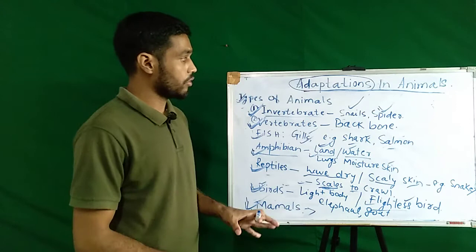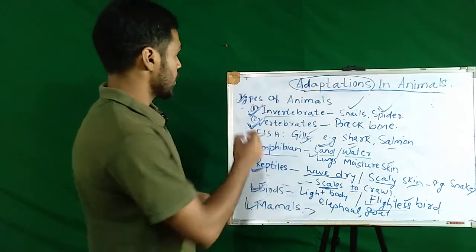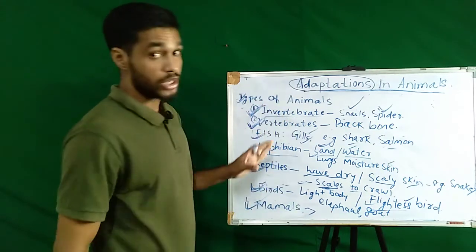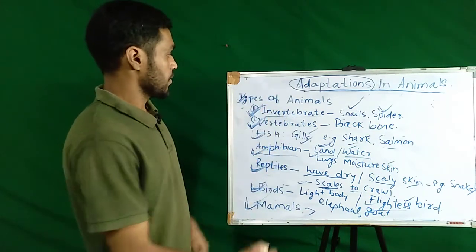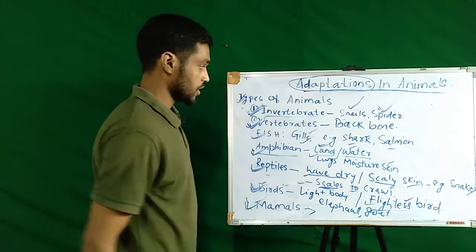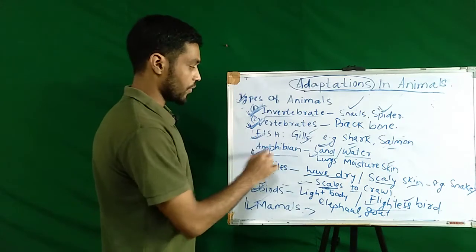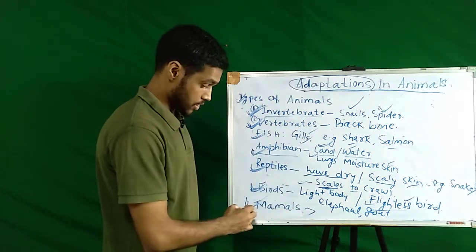So today we learned about adaptations in animals, right? There are two types of animals. One is invertebrate animals and the other is vertebrate animals. Under vertebrate animals we saw fish, amphibians, reptiles, birds and mammals.